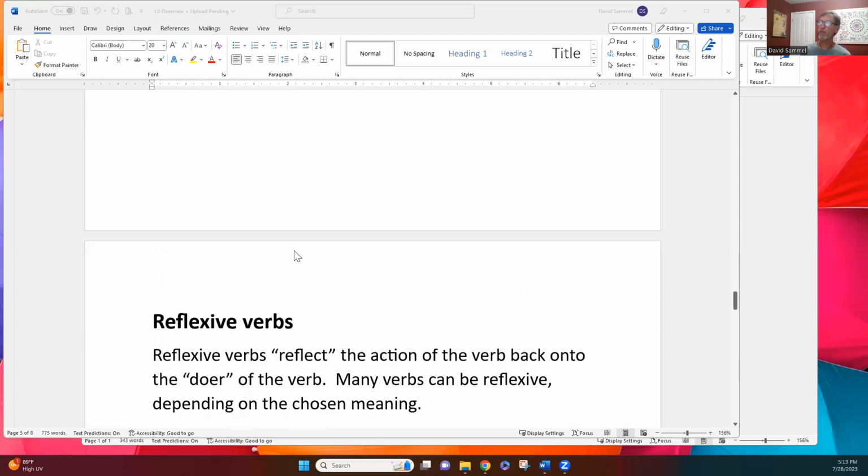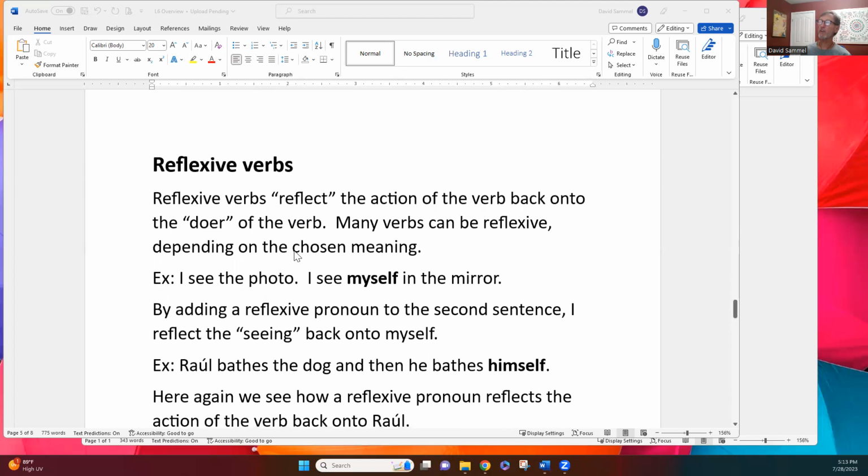All right, reflexive verbs, the last thing we have to study. And by the way, this is technically part of lesson 7, but we're going to pop it into lesson 6 because it's a really good thing to know. Reflexive verbs, we use them all the time. What do they do? A verb that has a reflexive pronoun with it reflects the action of the verb back onto the doer of the verb. It's kind of a simplification, but it's a relatively good way to think of it, right?